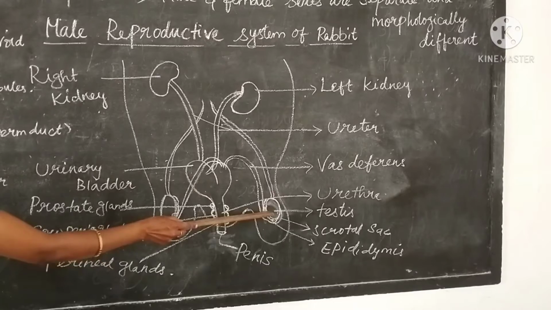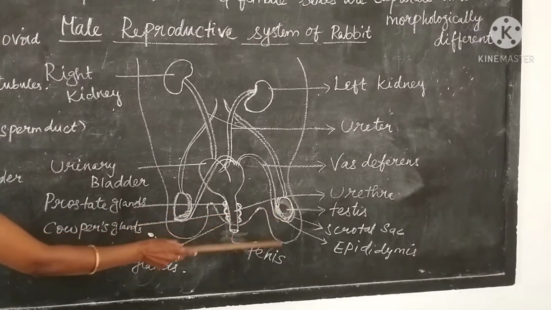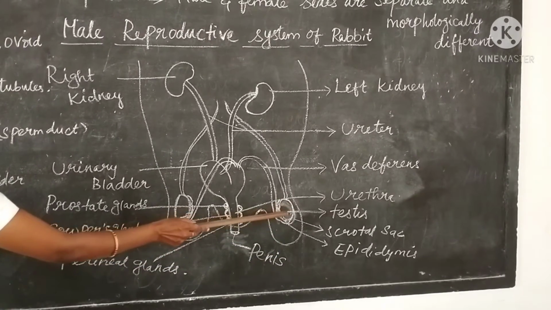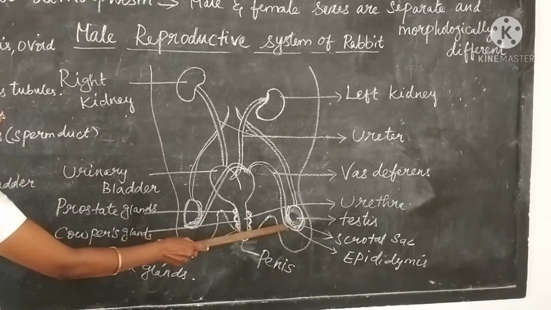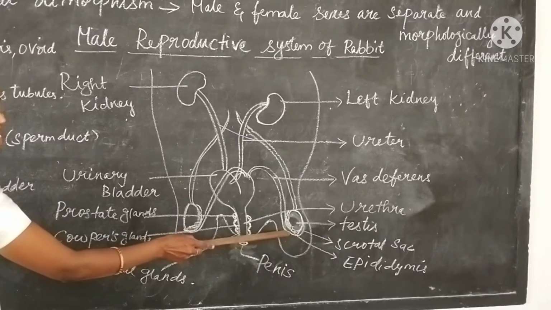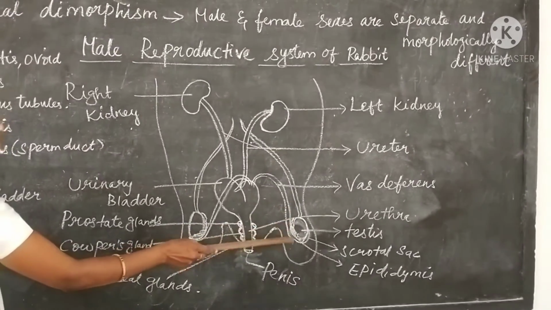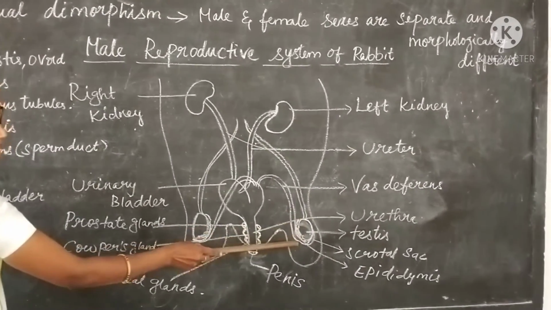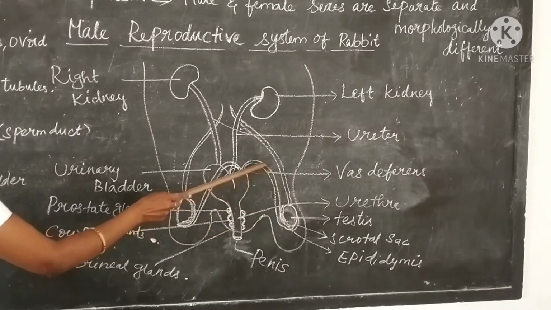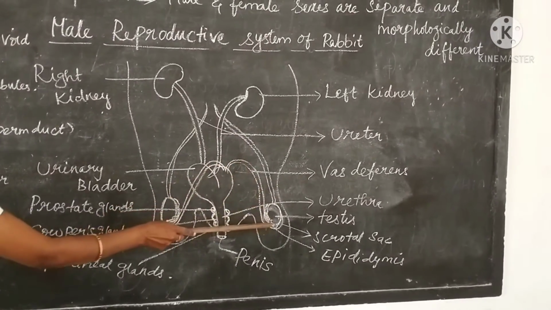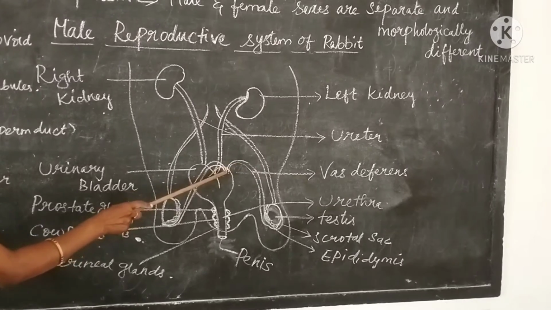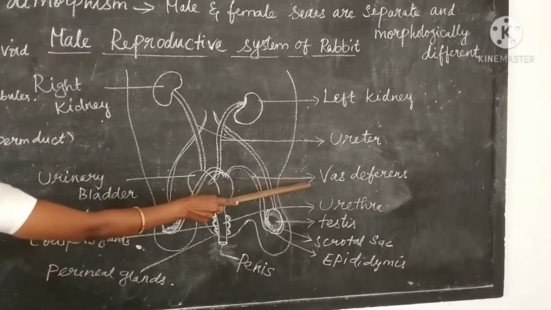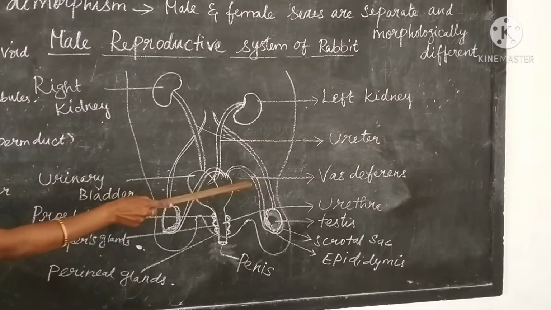We call them seminiferous tubules, where the sperm are produced. The sperms are temporarily stored in the epididymis. The sperms stored in the epididymis come out through the vas deferens, otherwise called the sperm duct, and open into the urethra, which is present just below the urinary bladder.